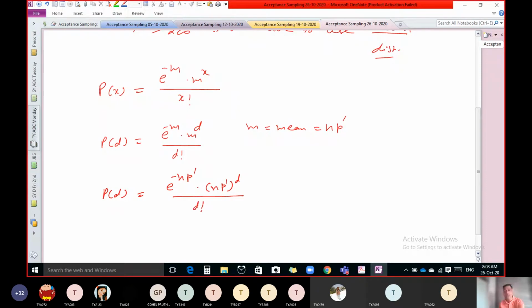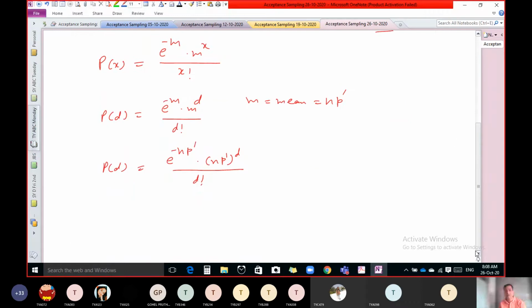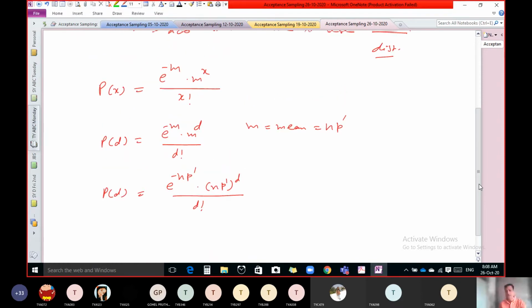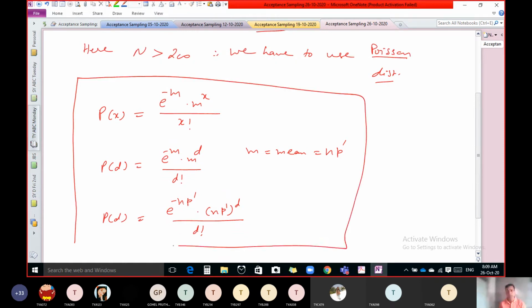Now we know that we have to accept the lot if the number of defective items is less than or equal to C. C is what? 2 here. So ultimately we have to find the probability of accepting the lot. No need to write all these things in the exam. You have to write the formula directly. Just write like this: here capital N is more than 200, so we have to use the Poisson distribution.